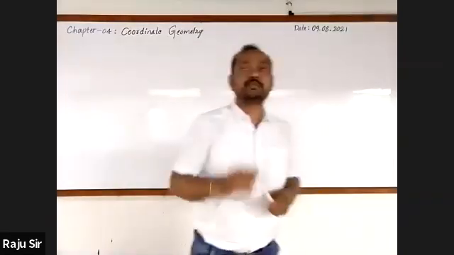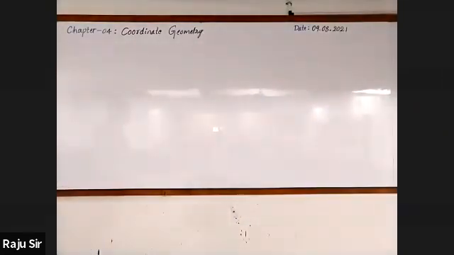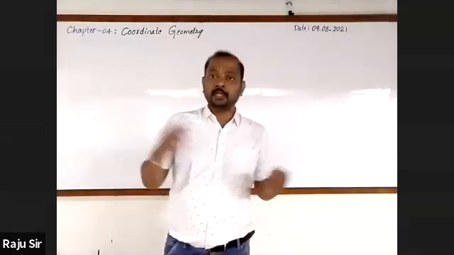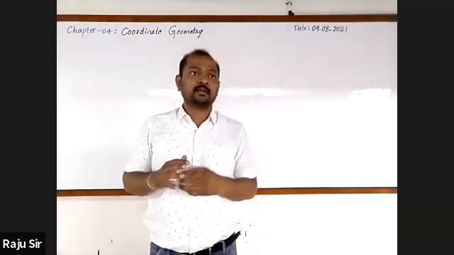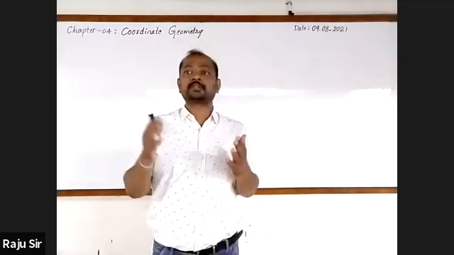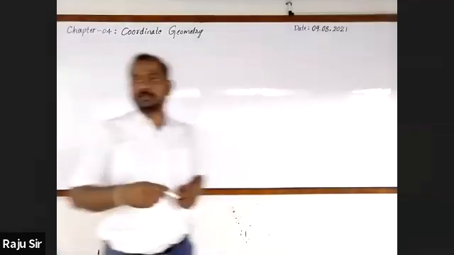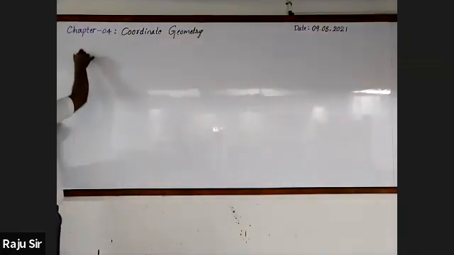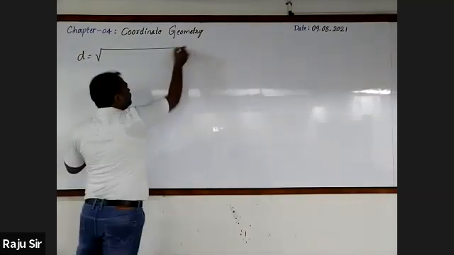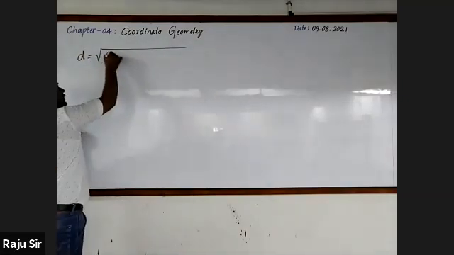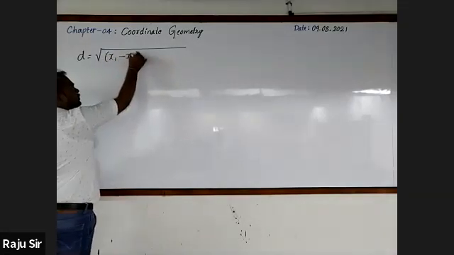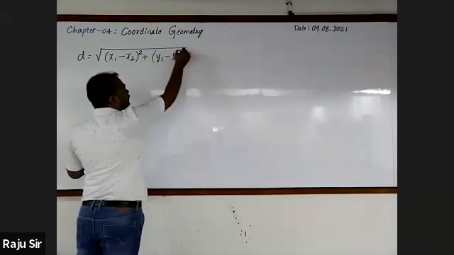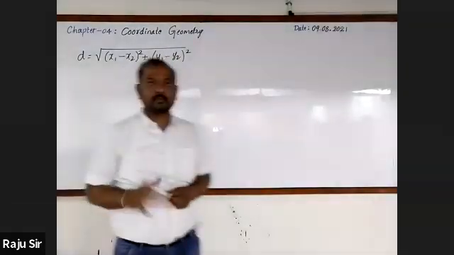Then after that, we came across the distance formula. It is used to find the distance between any two points when their coordinates are known. So without using a scale, we go for finding the distance by using the formula called the distance formula. What is the distance formula? It is square root of x1 minus x2 whole square plus y1 minus y2 whole square. Right?